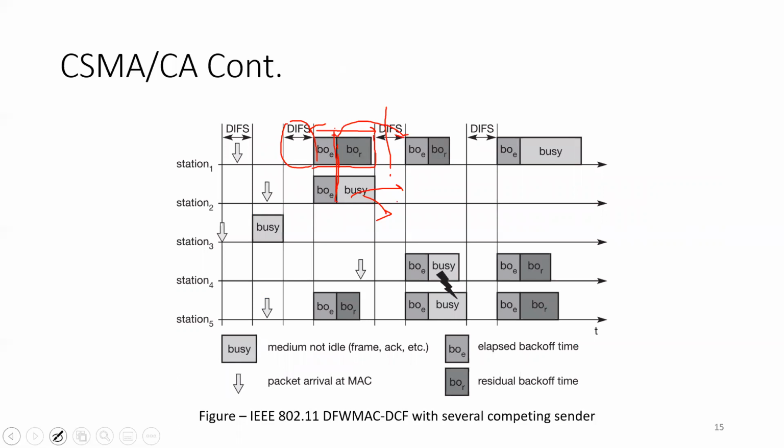Moreover, it can allow reliable communication, but still there are some problems in this particular scheme because the timer is selected randomly. So there is a possibility that two stations can get the same amount of timer from the contention window. And when this happens, both of them will access the medium simultaneously and there will be a collision across the medium.